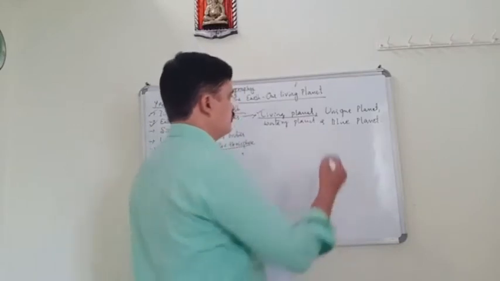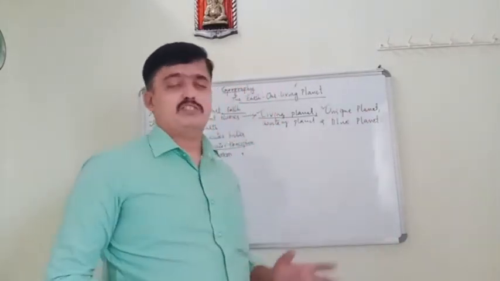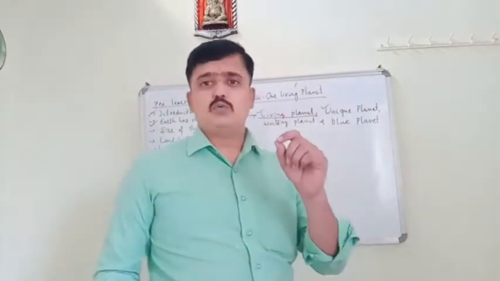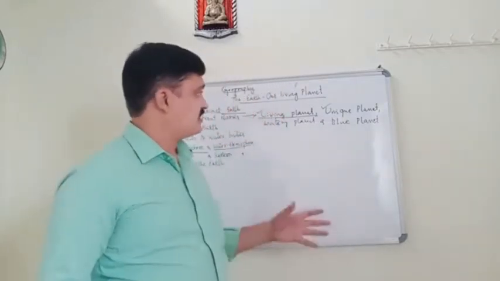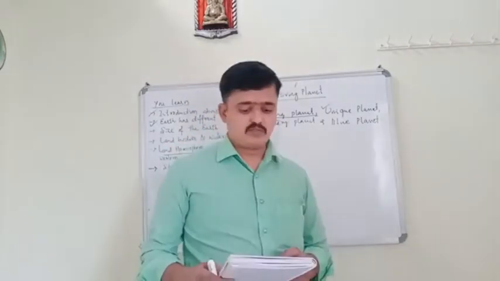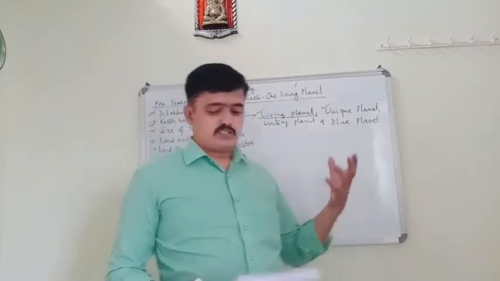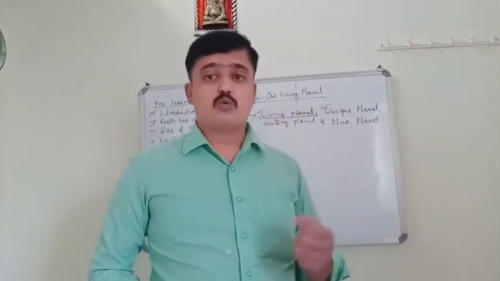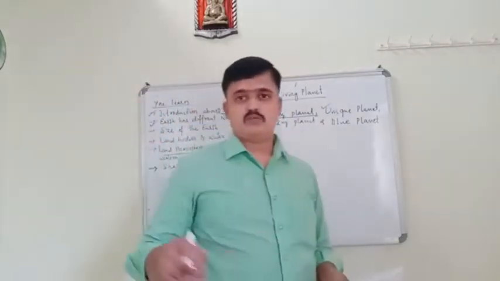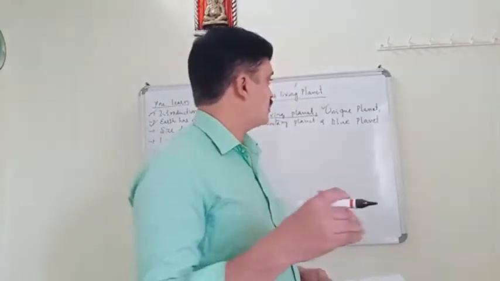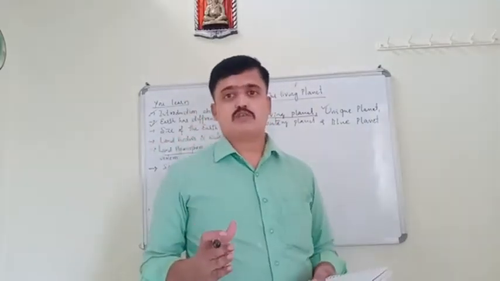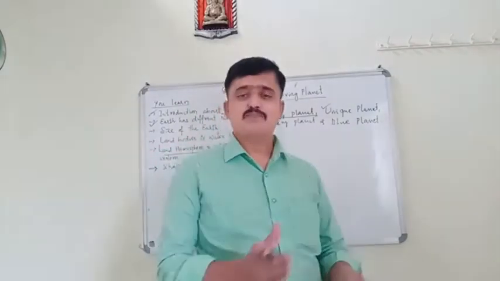And I also told you it is a unique planet. Why do we call it a unique planet? Because it is the planet which has an atmosphere, water, and also life-supporting gases. We know what the atmosphere is. And it also has water. We also know that 70% of the Earth's surface is covered by water.